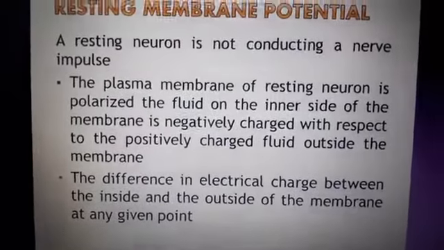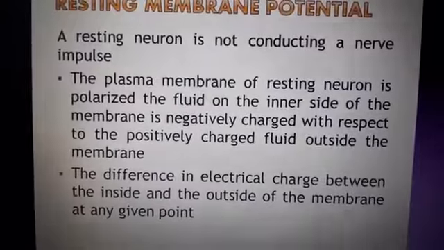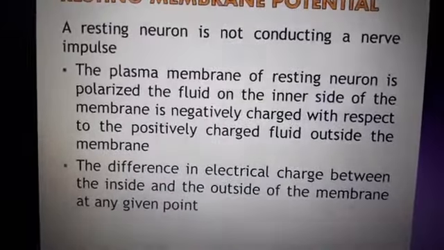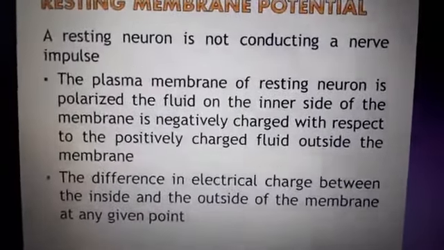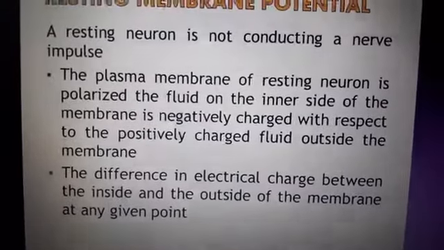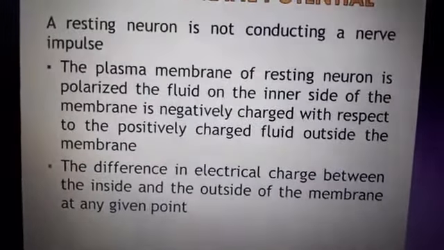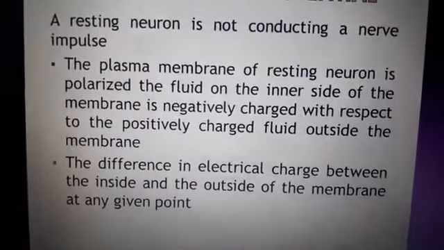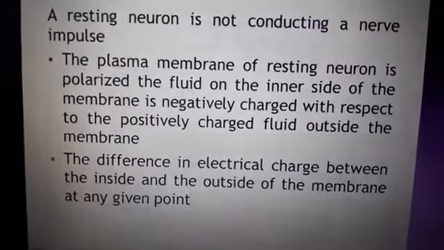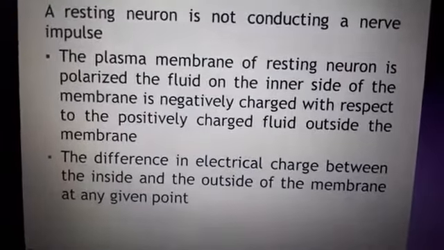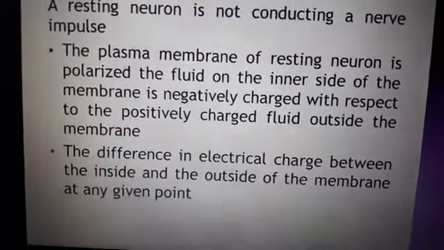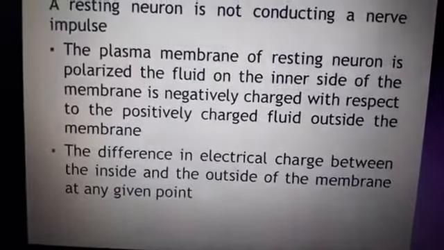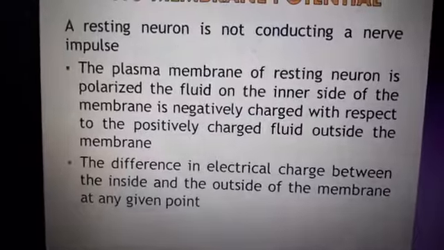Basically, the plasma membrane of the resting neuron is polarized. The fluid on the inner side of the membrane, the intracellular environment, is highly negatively charged. And the outer environment, the extracellular environment of the plasma membrane, is highly positively charged with the fluid outside the membrane. This difference between the extracellular and intracellular environment of the plasma membrane is the resting membrane potential.